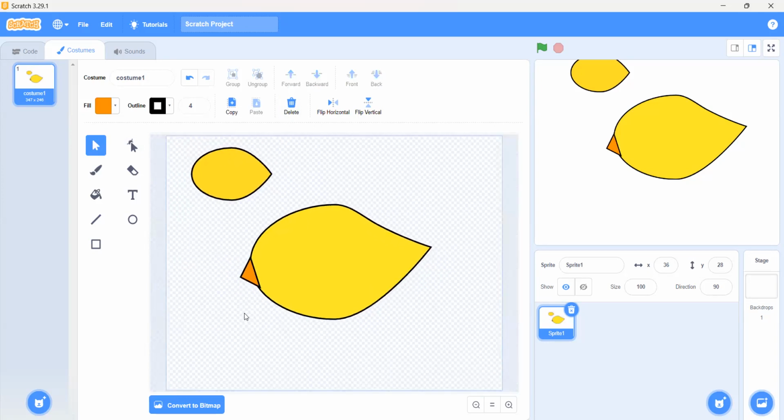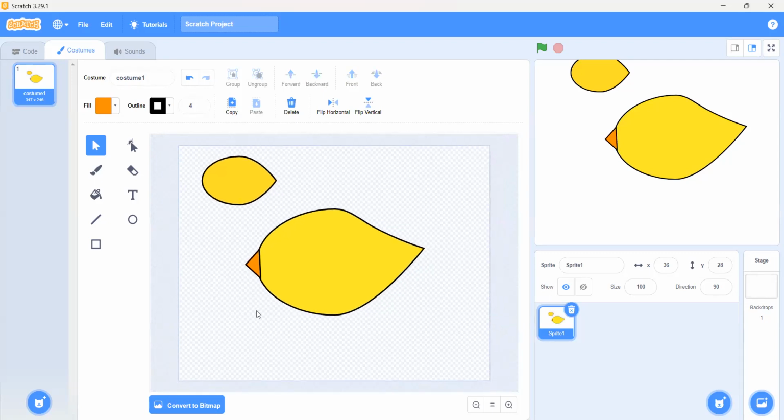Is it good, or should we move it a little bit up? Maybe a little more to the side. Yes, that's it. Is it good now? Yes.